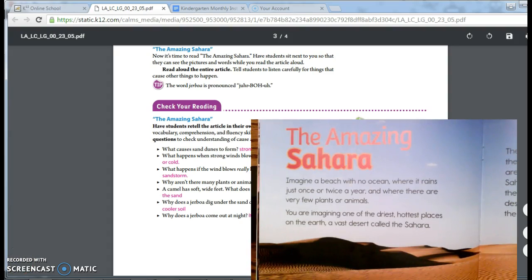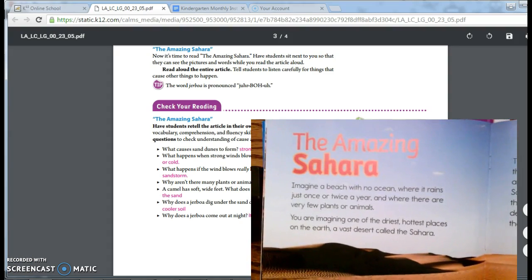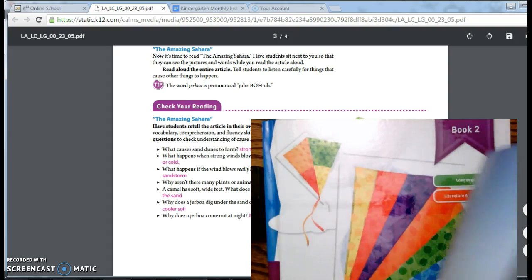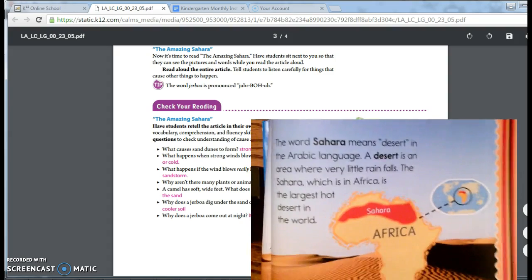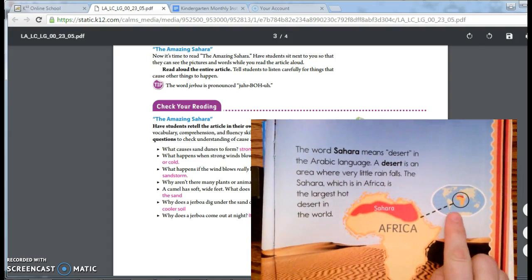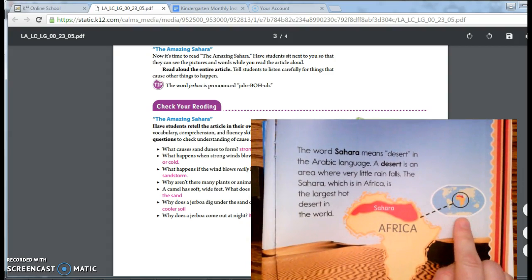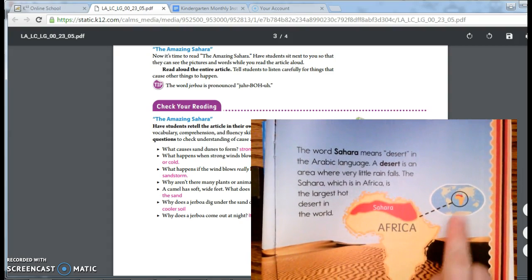Great. Now we are going to look at some of the different things in this article and discuss them together. The first thing that I would like for you to look at is this small world map here on page 21. What does this map show? Now, if you look, they drew a dotted line out and drew it bigger. And this map shows Africa.